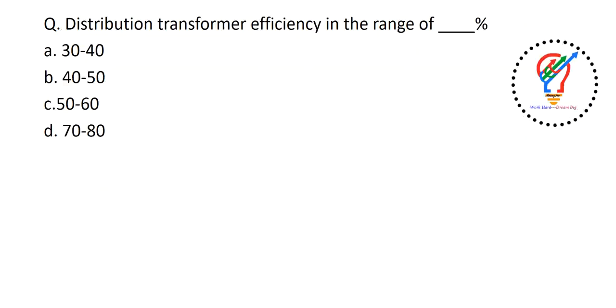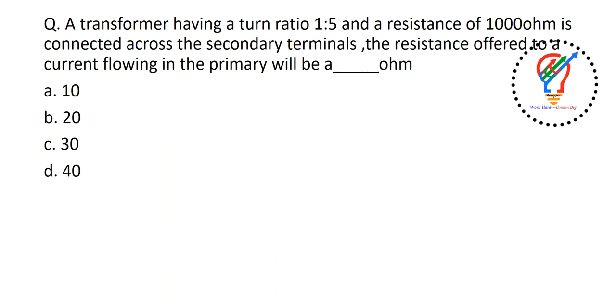Next one, distribution transformer efficiency. Generally the distribution transformer efficiency is between 70 to 80% only. Okay, in case of power transformer it will be above 90%. So the answer is D.